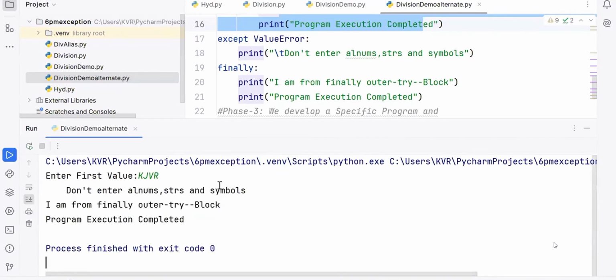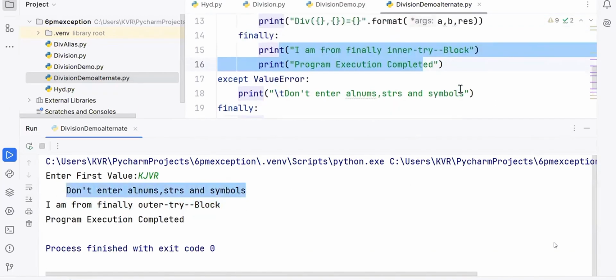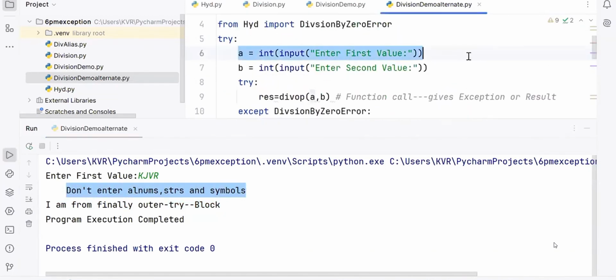Now you say KVR here. I got it. Don't enter. I am from finally block. Outer try only. Because inner try has an exception or not? Because of outer try related statements only. Here exception is coming. Line number 6 only exception is coming. That it will go out of that. And that's why we are getting the outer try block.